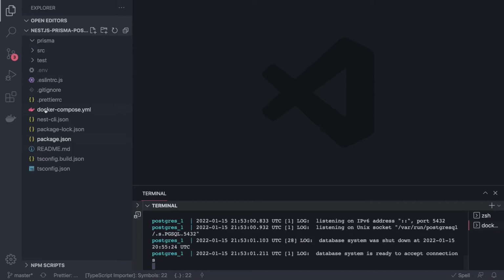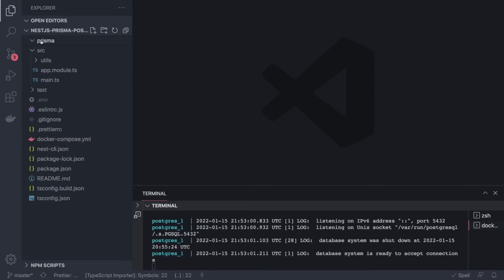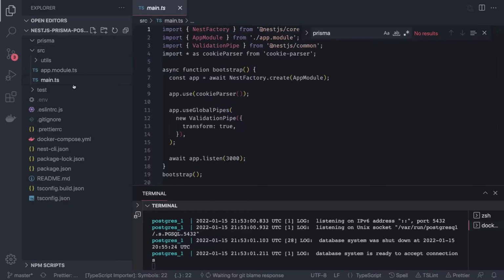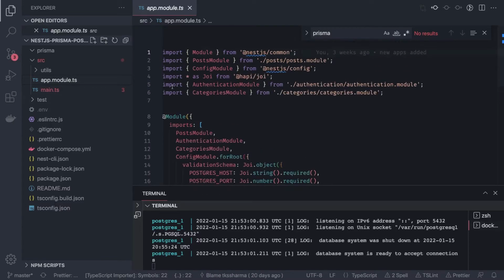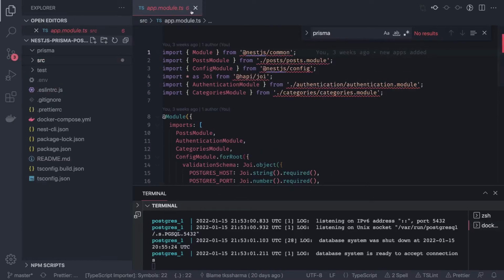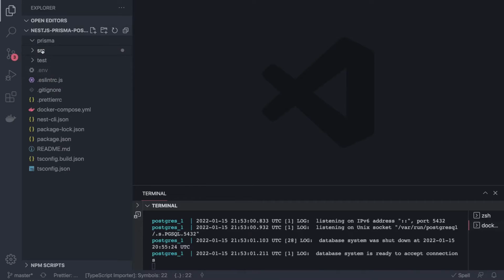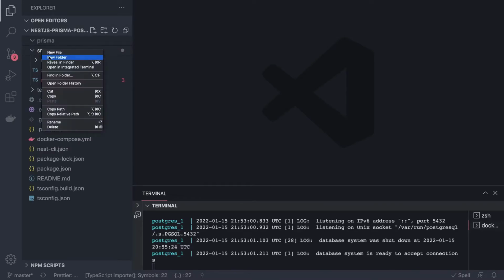The code structure is similar, the NestJS app. If you look into src, we are going to create a Prisma module, and there is the prisma folder inside the root folder. Here we are going to add a Prisma schema file, and all the migrations will go inside this folder. Here we can create our root module. Currently it's the app module. Main.ts is looking for the app module, and inside the app module we are going to define a lot of new things, the user modules, blog post modules and all. So first of all we will create a Prisma folder here, and we are going to create a Prisma module.